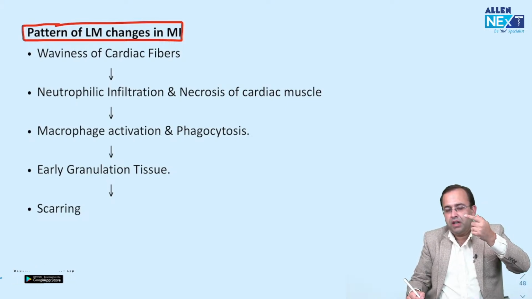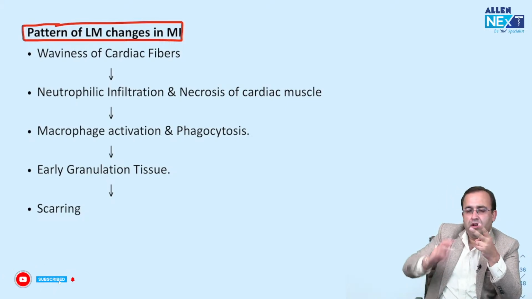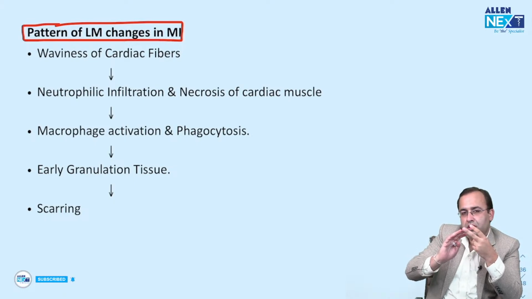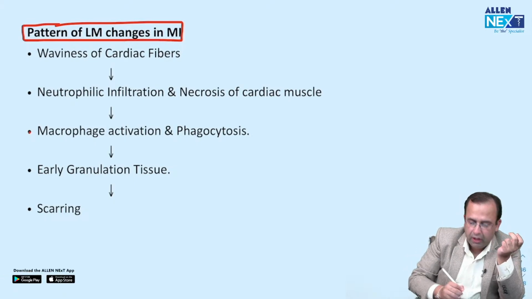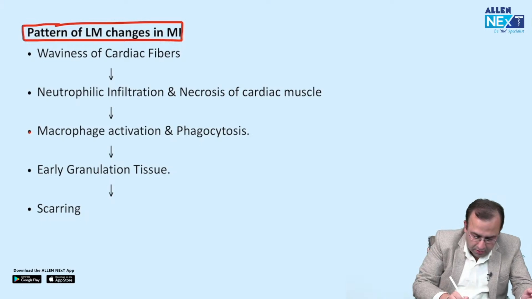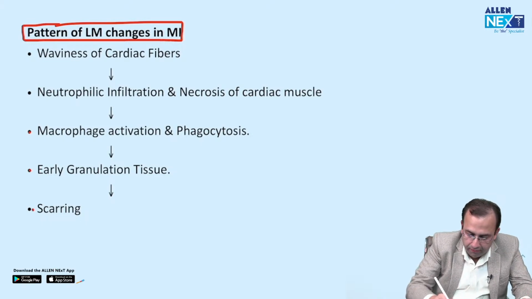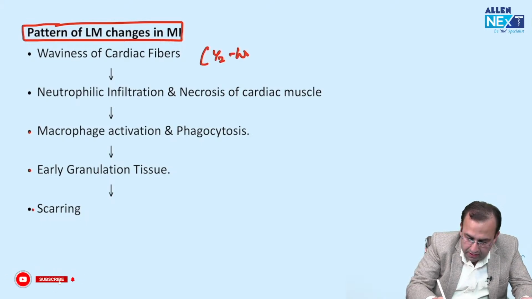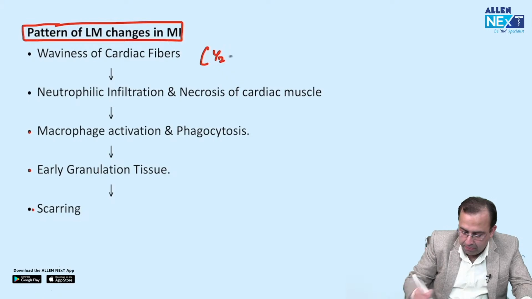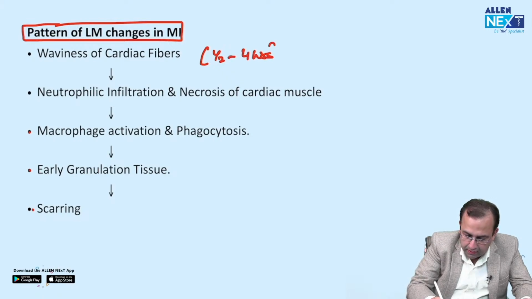First change is waviness of cardiac fibers, which is associated with damage, neutrophilic infiltration, necrosis. Now damage has occurred, healing: macrophage activation and phagocytosis, granulation tissue formation and scarring. Time period: waviness of cardiac fibers, half an hour to 4 hours.